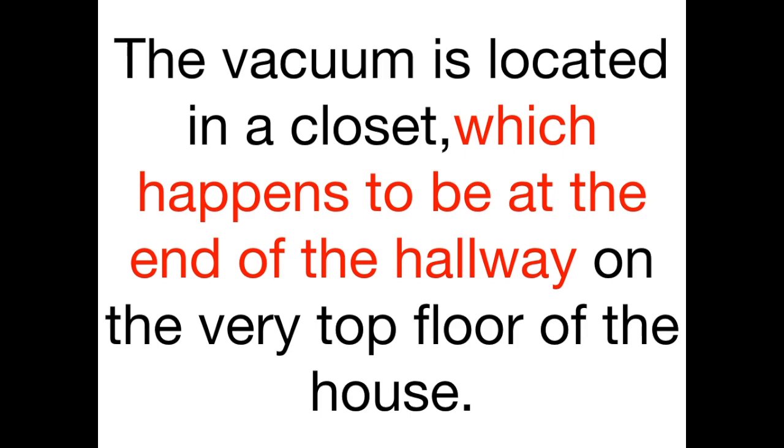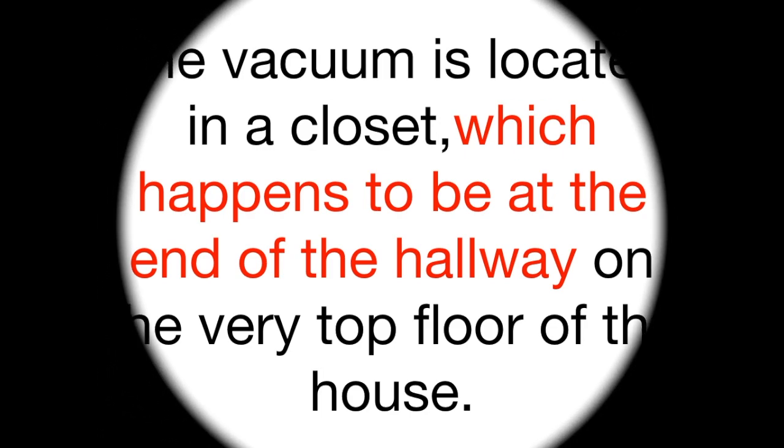"The vacuum is located in a closet, which happens to be at the end of the hallway." And where's the hallway? On the very top floor of the house. Do you see how everything that follows directly describes the thing that came before it? The "which happens to be" describes the closet, and "on the very top floor" describes where the hallway is. This would be a correct way to not have a misplaced modifier. And there you have it, seven deadly errors, and I would like you to watch out for these things in your writing.